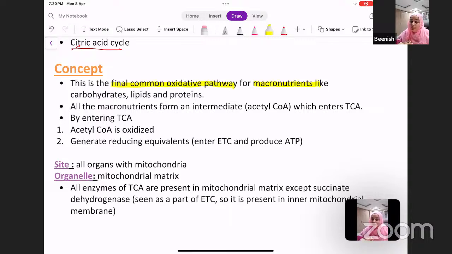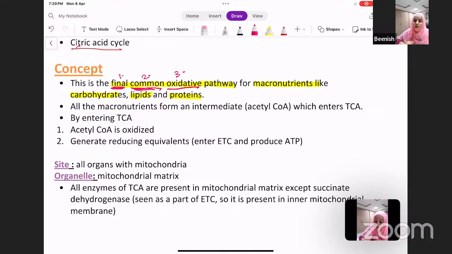So what does it mean? That all the macronutrients that you have through diet, that is your carbohydrates, lipids, proteins, they are all ultimately going to form acetyl-CoA, and that acetyl-CoA is going to get oxidized via TCA. Therefore, we say it is the final, common, and oxidative. 3 important words, okay?